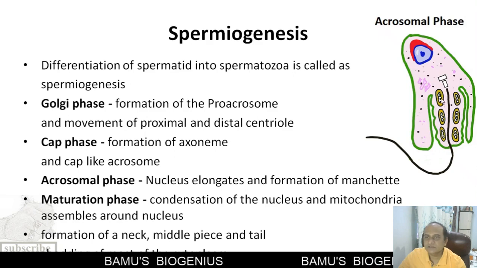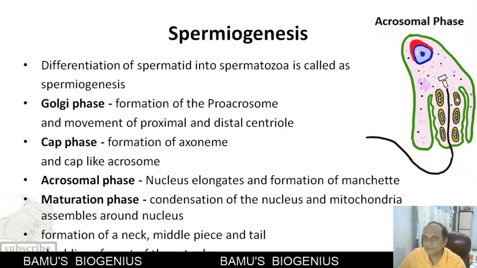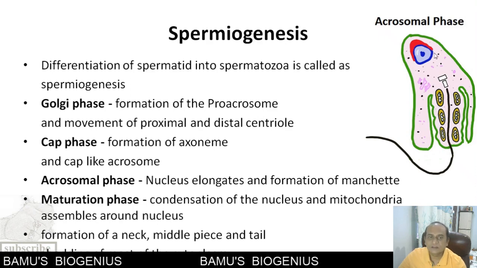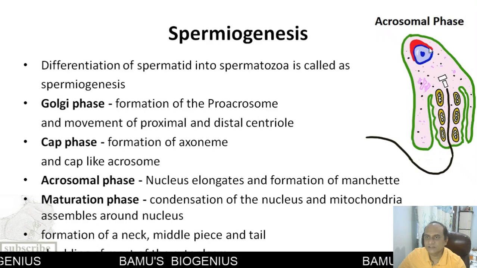The aggregation of the mitochondria near the flagella takes place, and this particular portion is called as a manchette. Along with that, the nucleus elongates and it is covered by the acrosome. So that's why it is called as a acrosomal phase.